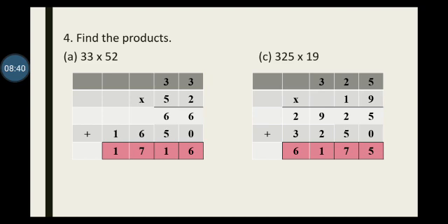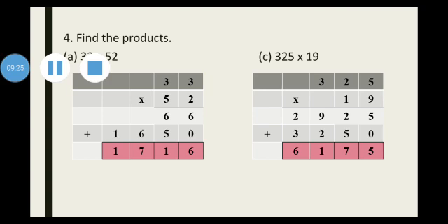Let us move on to question number 4. In question number 4, children, you cannot do this question in the books. So you will open up your notebooks. You will write the heading chapter 4 multiplication. You will put today's date. So students, I was telling you that this question number 4 is supposed to be done in the notebooks. You please open up your notebooks. Write chapter 4 multiplication.